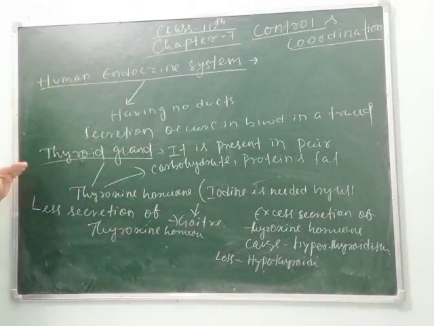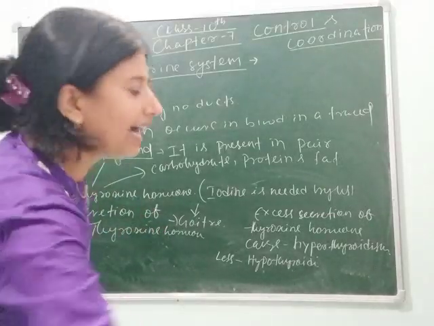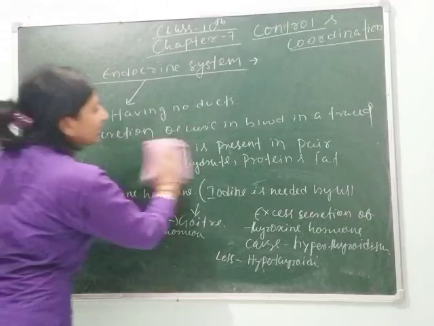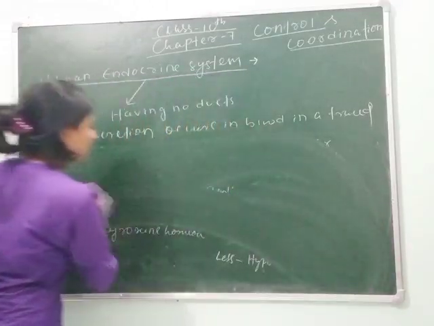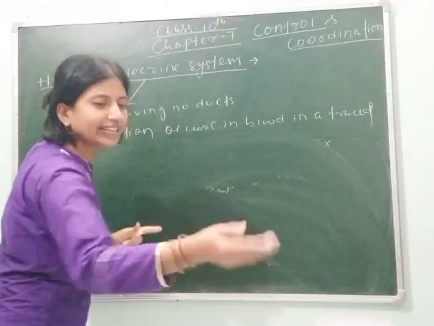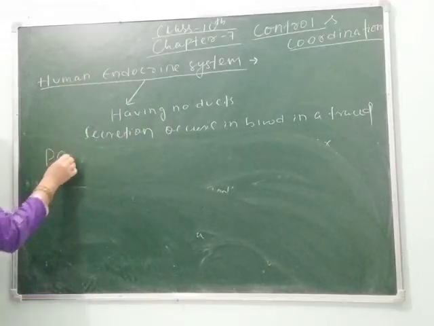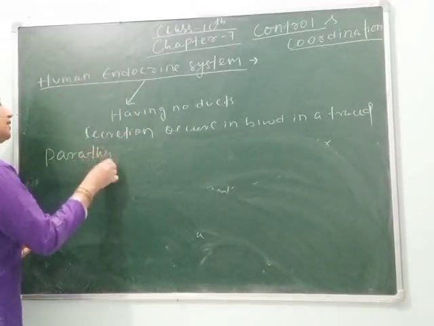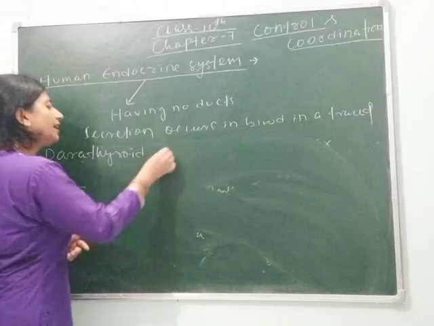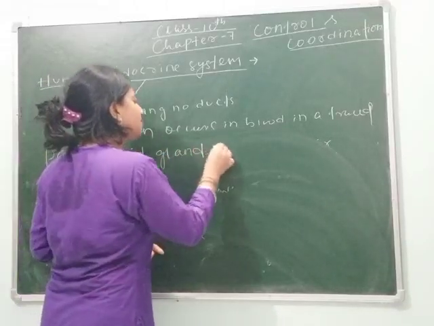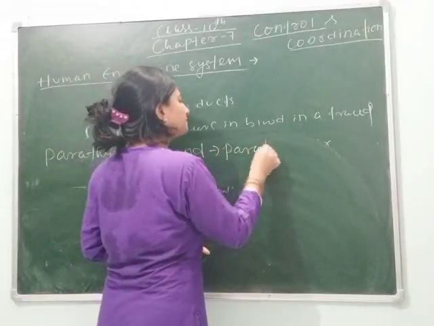The next hormone is parathyroid hormone, and this is secreted from the parathyroid gland.